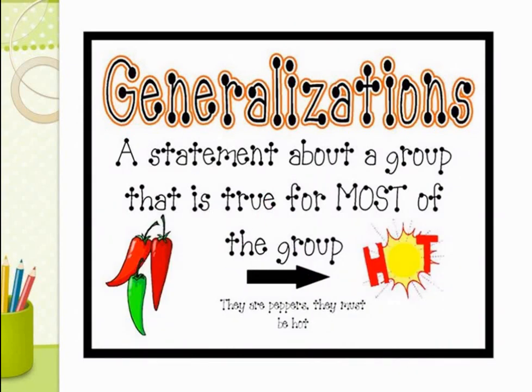And now let's proceed to another lesson, which is generalizations. Generalizations is a statement about the group that is true for most of the group. Like for example, these are peppers. They are peppers, so they must be hot. To know more about this lesson, let's watch the short video clips.